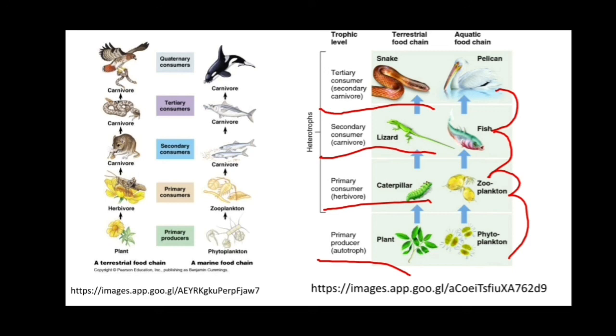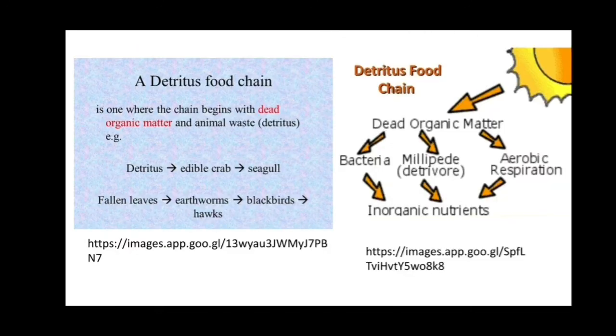You can see here in this diagram a detritus food chain. As we know, the detritus food chain is less dependent on sunlight. A detritus food chain is one where the chain begins with dead organic matter and animal waste, that is detritus.